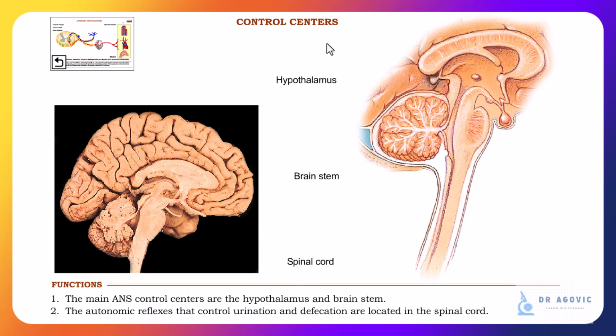Control centers. The main ANS control centers are the hypothalamus and brainstem. The autonomic reflexes that control urination and defecation are located in the spinal cord.